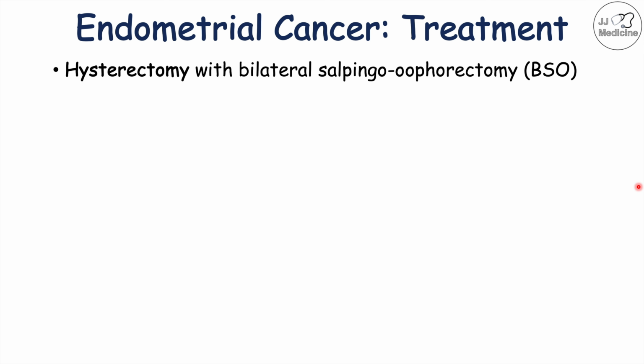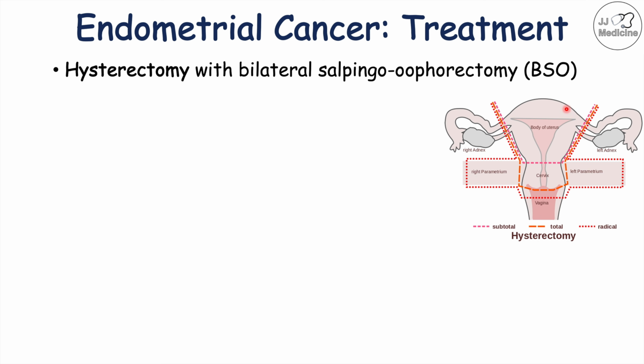How do clinicians treat endometrial cancer? So treatment is going to involve surgery. There's a saying in medicine, which goes along with many different types of cancer, and that is heal with steel. So healing with steel instruments in surgery. So heal with steel: hysterectomy with bilateral salpingo-oophorectomy, or BSO. So total abdominal hysterectomy, TAH plus BSO, bilateral salpingo-oophorectomy, is going to be the treatment of choice.